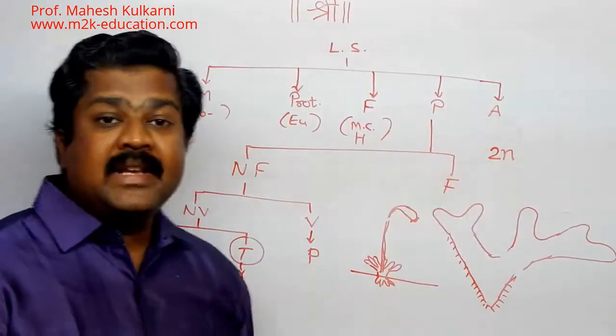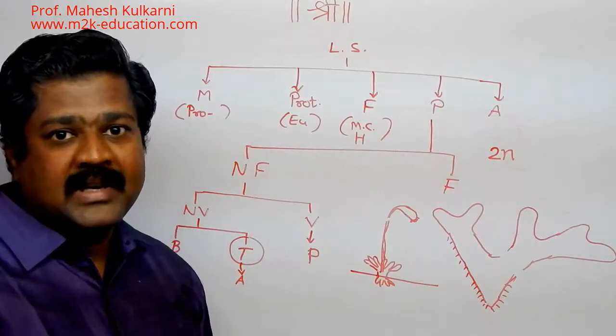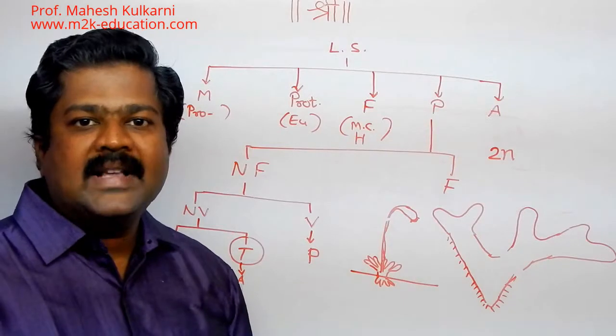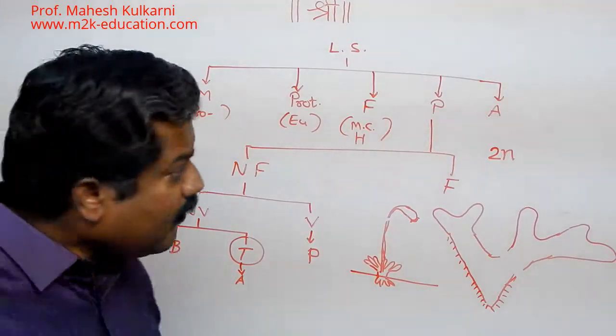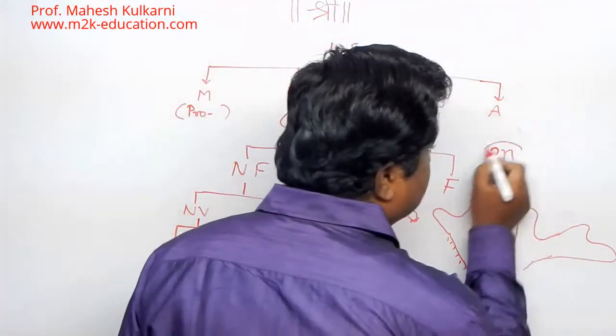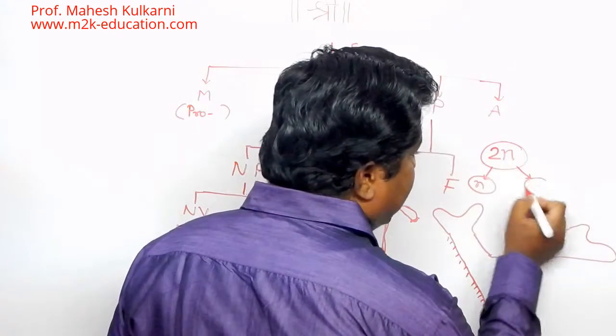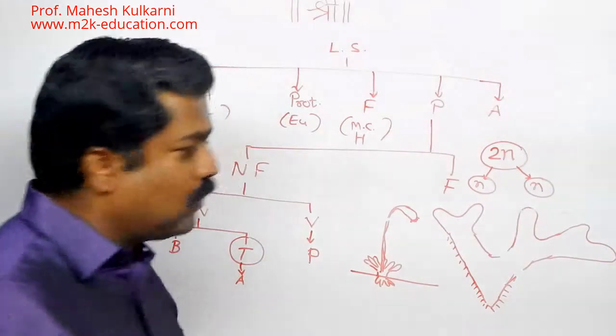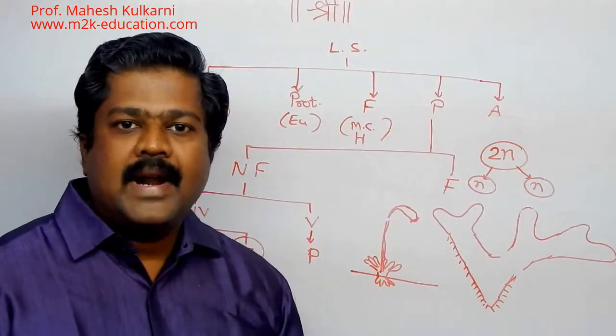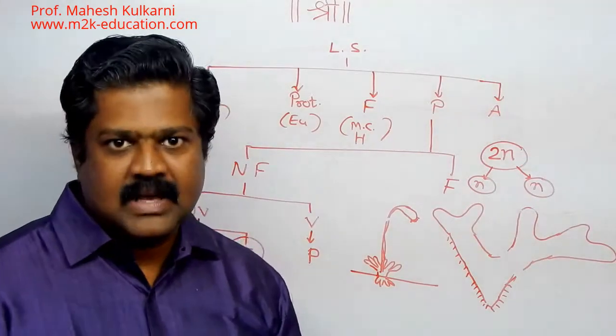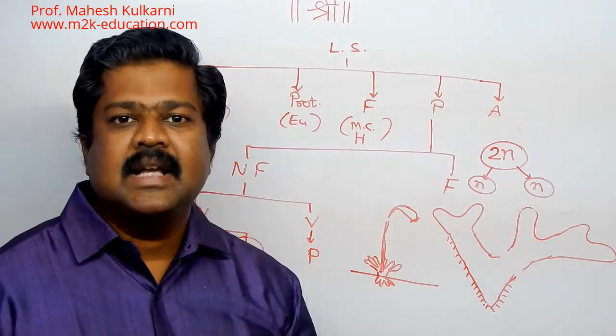So here I am saying if a 2n number of chromosome set is there, then those cells are called somatic cells. In reproduction, from those, special cells are developed. They bear n number of chromosomes. They are called haploid cells. Half. So we are using the word haploid.